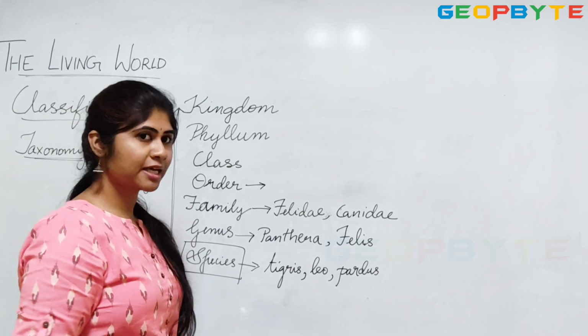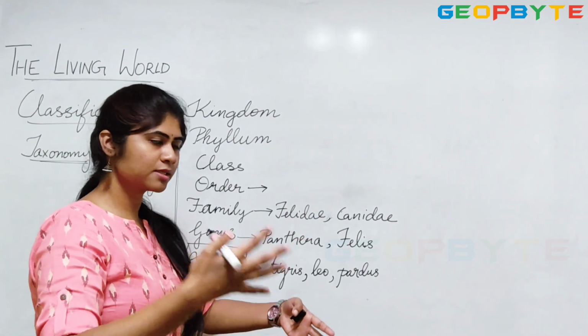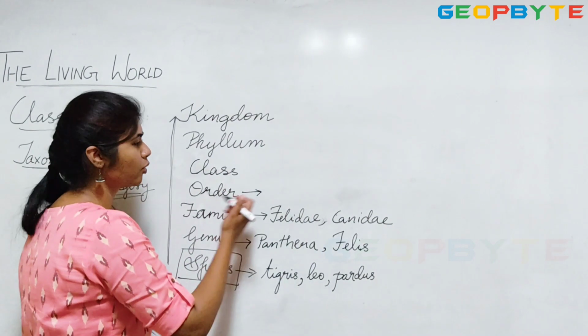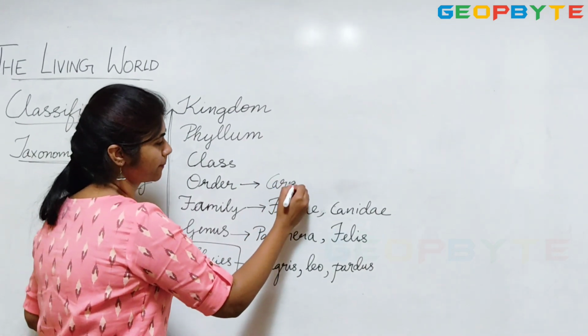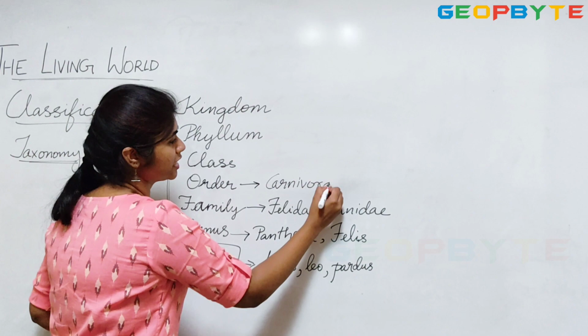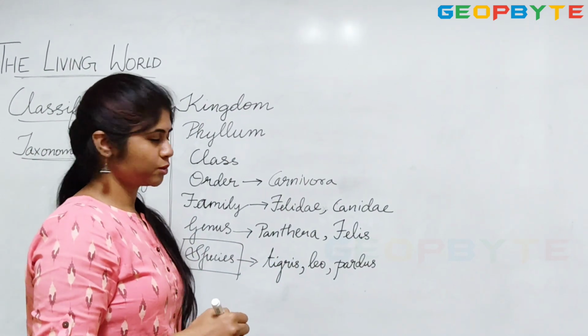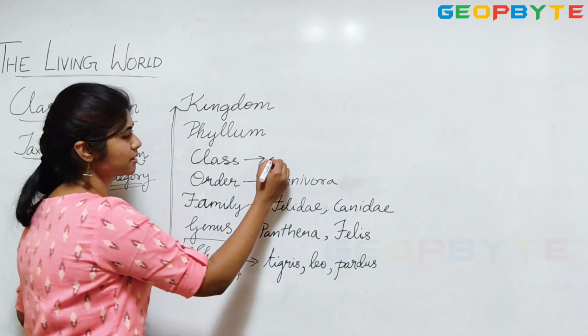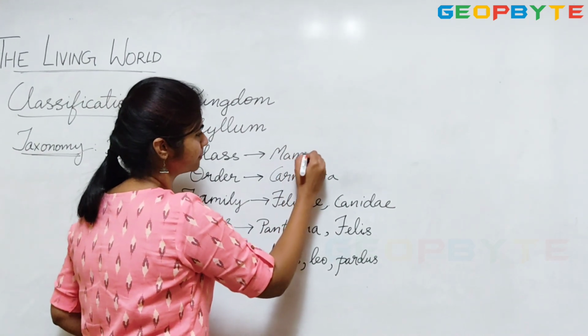The similarities present between dogs and cats led to the grouping of Felidae and Canidae in the order Carnivora. The name itself indicates they are carnivorous. So order Carnivora, and then the class being Mammalia.